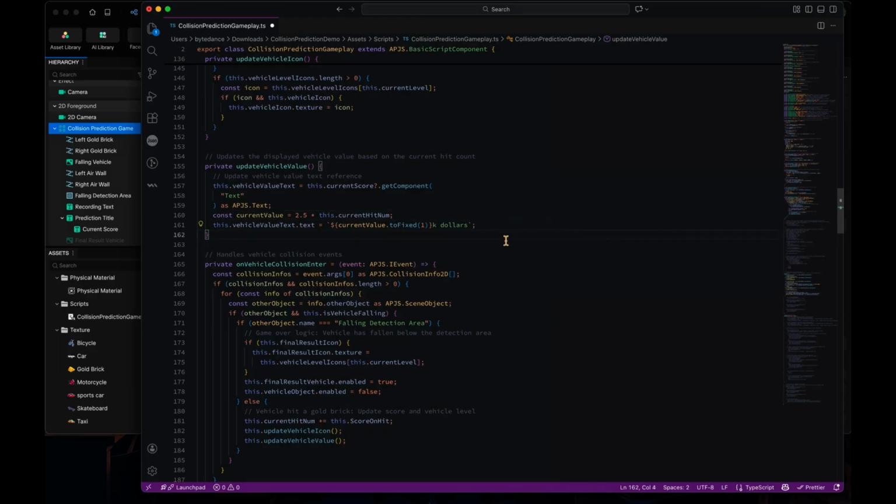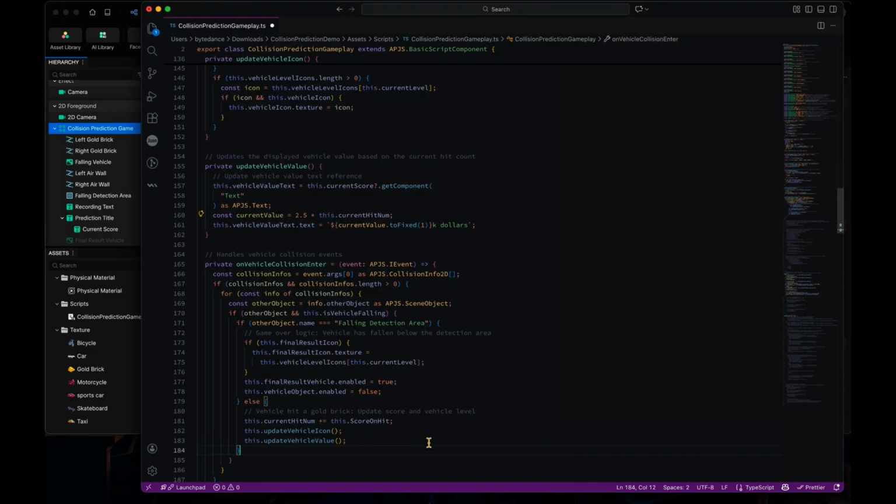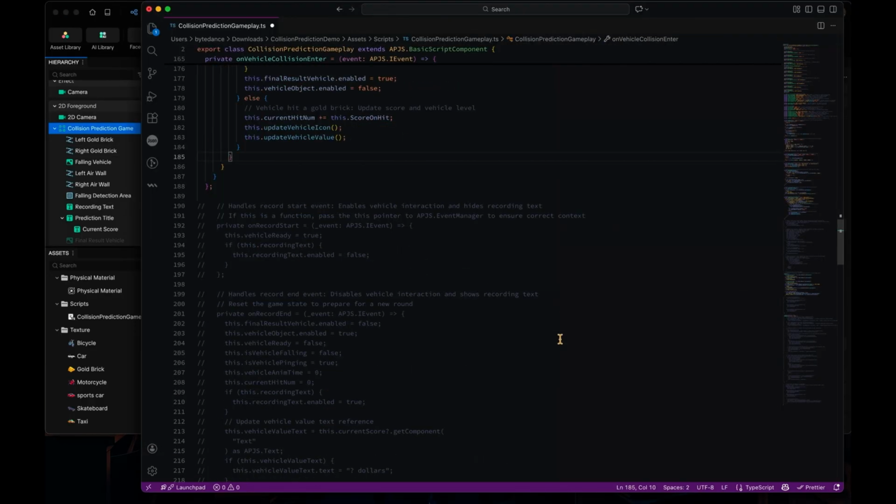But yeah, we'll make sure this will work. And we'll have 2.5 times this number. This is just a number that we randomly set up to adjust whether you want to get the numbers quickly or slowly. But yeah, you can adjust it as you want, and then display the K dollars here.